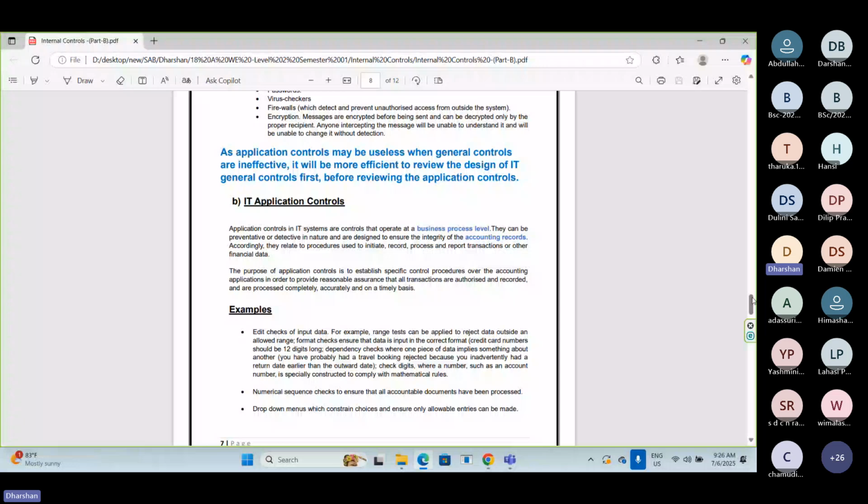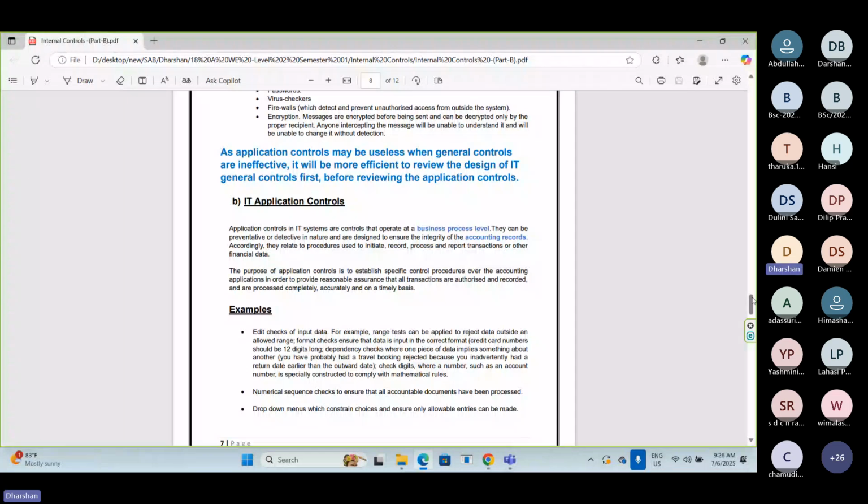Clear? So in the organization, certain processes are there. If you take a manufacturing company, certain application controls are there. Those application controls will be applicable only for specific processes. Certain inventory controls are there. Those inventory IT controls are only applicable to the inventory process. Sales related IT controls only for sales.